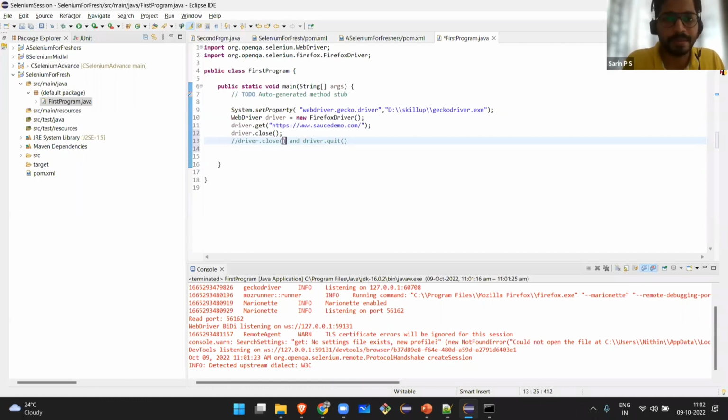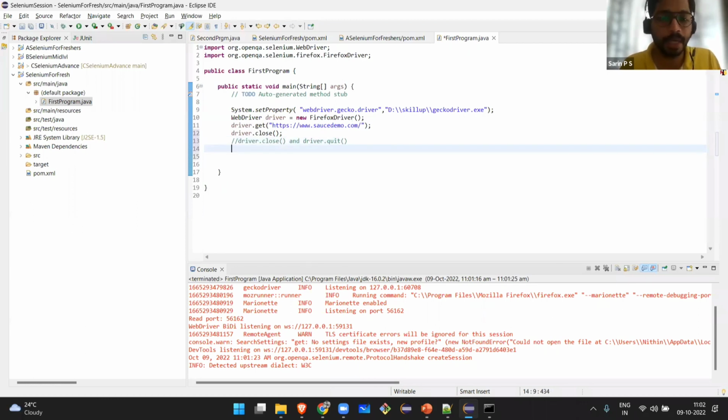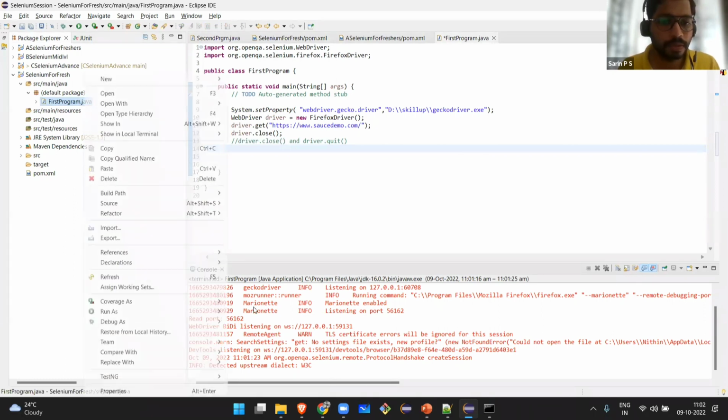Anyway, I'm not going to answer this question because from my perspective, this question is no more important. I will tell you why this is no more important. Okay, what is the difference between driver.close and driver.quit? So basically, I will try to run this program. What you can see different here is after getting the URL, the driver will be getting closed. So let me run it.